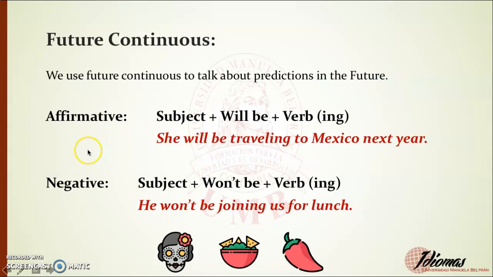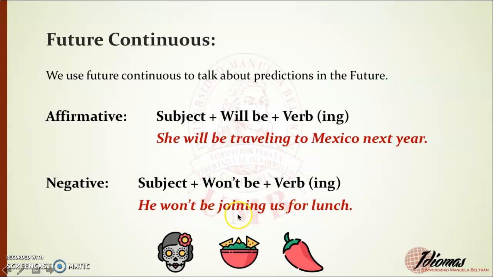But what happens when the sentence is negative? So we have the subject, won't, that is the negative of will. Won't is the contraction, or we can use will not, yes? Be and the verb with ing. For example, he won't be joining us for lunch.